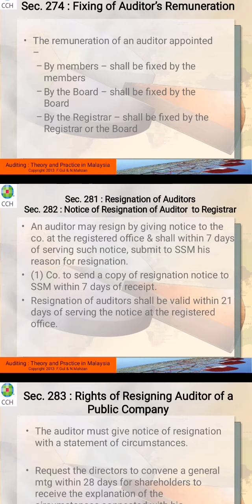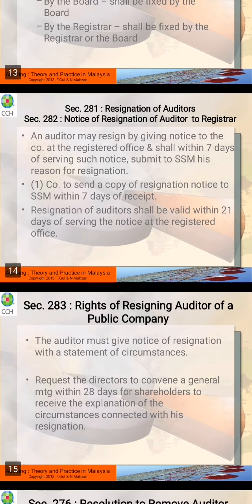Okay, so when the auditor resigns, they send the notice to the company. So the company, after 7 days, has to send it to the SSM. So after 7 days also, they receive the communication from the SSM. So after 21 days, this one will take effect.